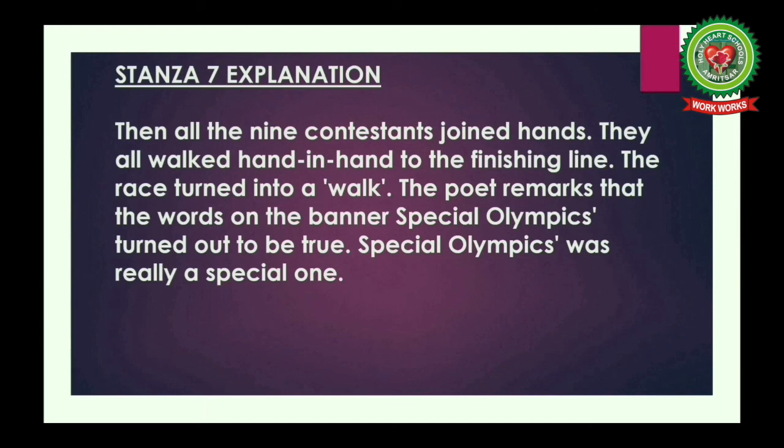Then all the 9 contestants joined hands. They all walked hand in hand to the finishing line. The race turned into a walk. The poet remarks that the words on the banner, Special Olympics, turned out to be true. Special Olympics was really a special one.